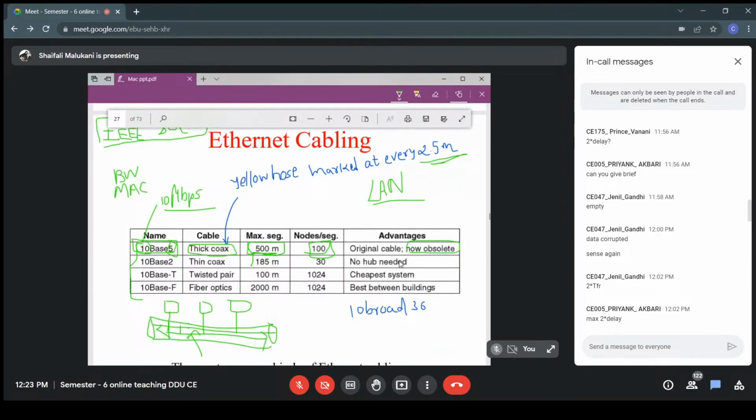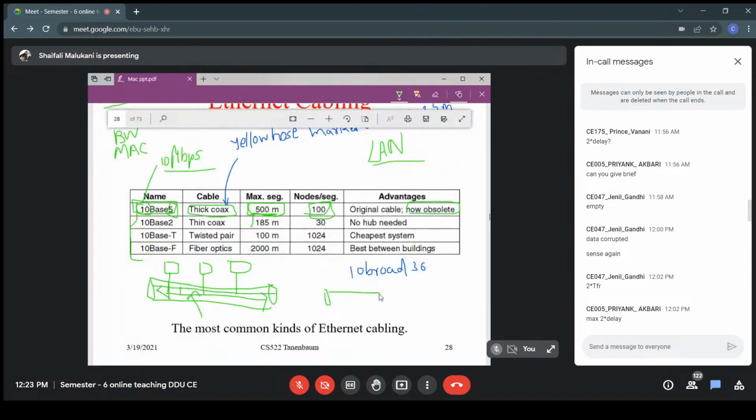Now the next version after that was 10 base 2. Can you tell me what will be the maximum segment size here? What is the meaning of this 2? What is the maximum segment size? What do you think? What is the significance of 2 here? What was the significance of 5 here? The segment length was 500 meter. So what should be the significance here? What should be the segment size?